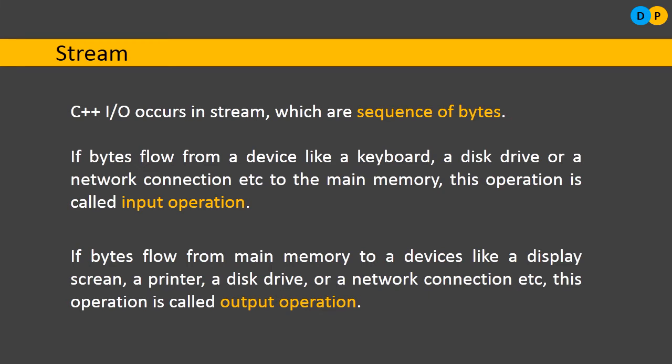If you want to feed data to our program or main memory, then we will be accessing data from the user via keyboard or from any other device. They will be moved to the main memory, and this operation is referred to as an input operation. On the contrary, if the data is moved out from the main memory to a printer, a monitor, or a disk drive, then this operation is referred to as an output operation. So we will make use of two streams here. To perform the input operation, we will use the input stream. To perform the output operation, we will use the output stream.